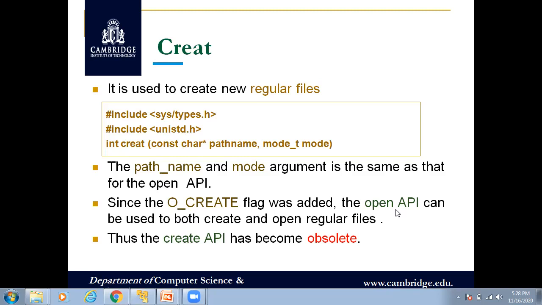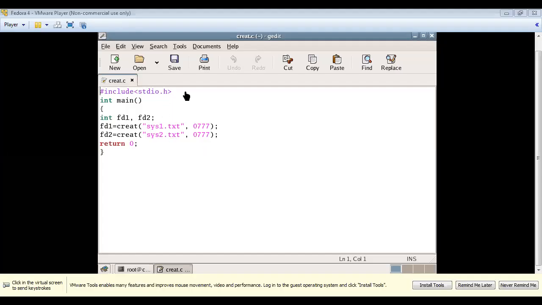Now we'll see with a simple example how to use this creat function. See here, I've created one simple C program, where I've used the system call, also called a function call, creat. Here I've given two arguments, that is file name and mode, that is your permission.